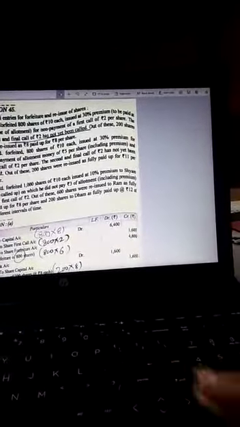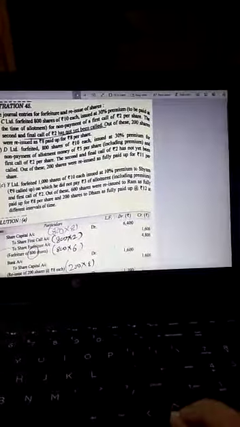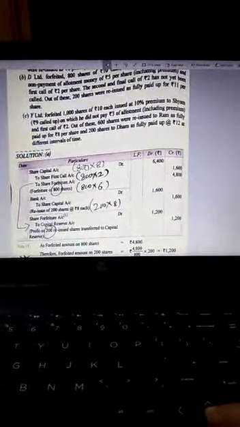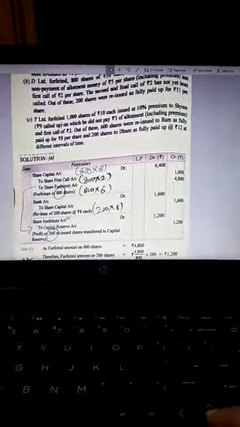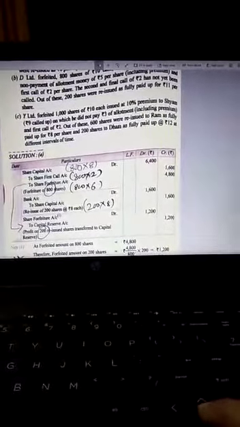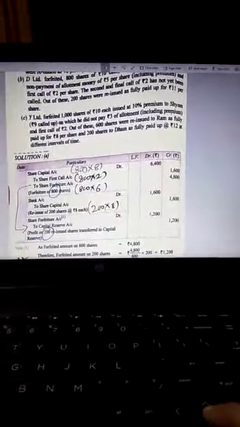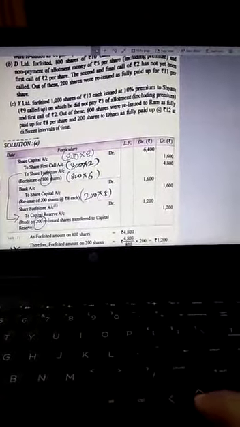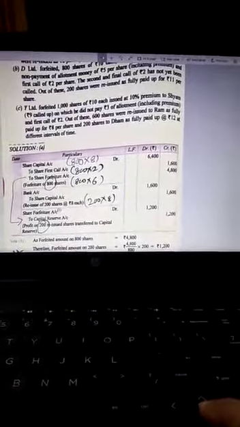And in this case, what is to be done? The entry is to be passed for number of shares forfeited multiplied by called up value. 8 rupees has been called up, so 800 into 8 will become 6400. In case of first call, which is not paid by the shareholder, 800 into 2 will be 1600. Then to share forfeiture, 800 into 6, whatever amount was received by the company is forfeited, and the amount will be 4800 rupees.